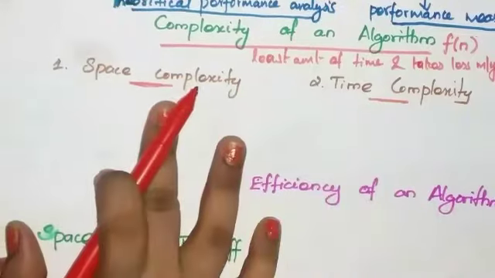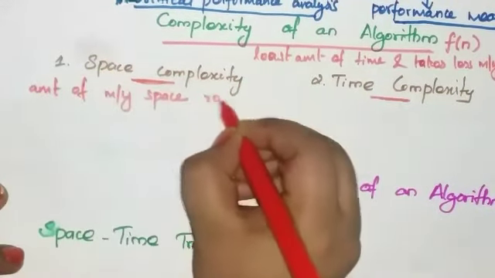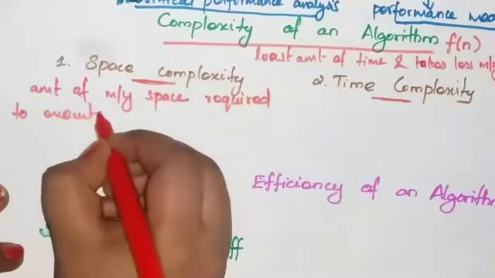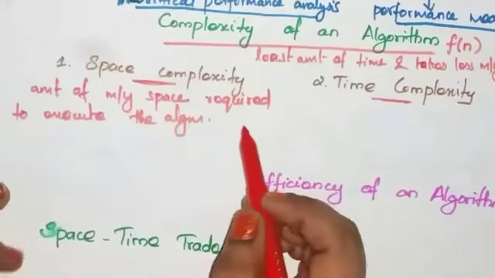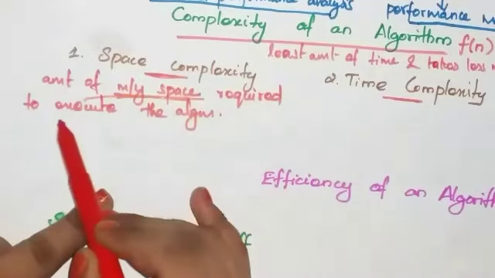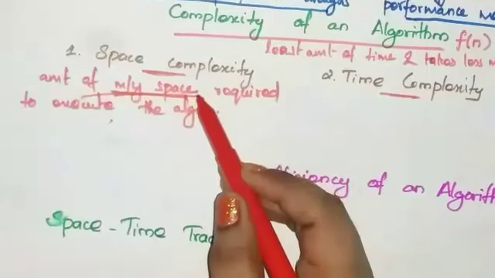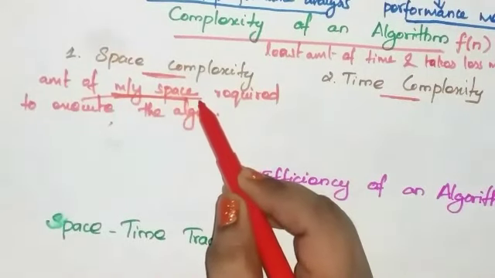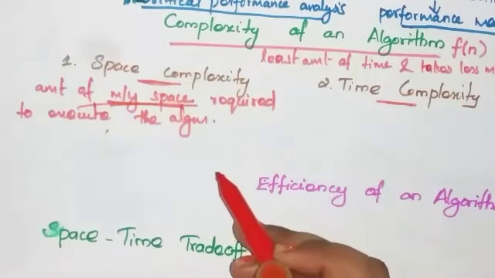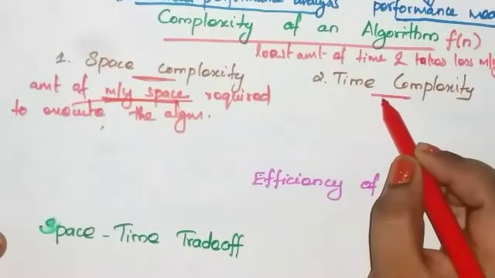What do you mean by space complexity? The amount of memory space required to execute the algorithm, which means the amount of memory space that is used to execute the algorithm. How much memory space is needed to execute that algorithm is called space complexity.